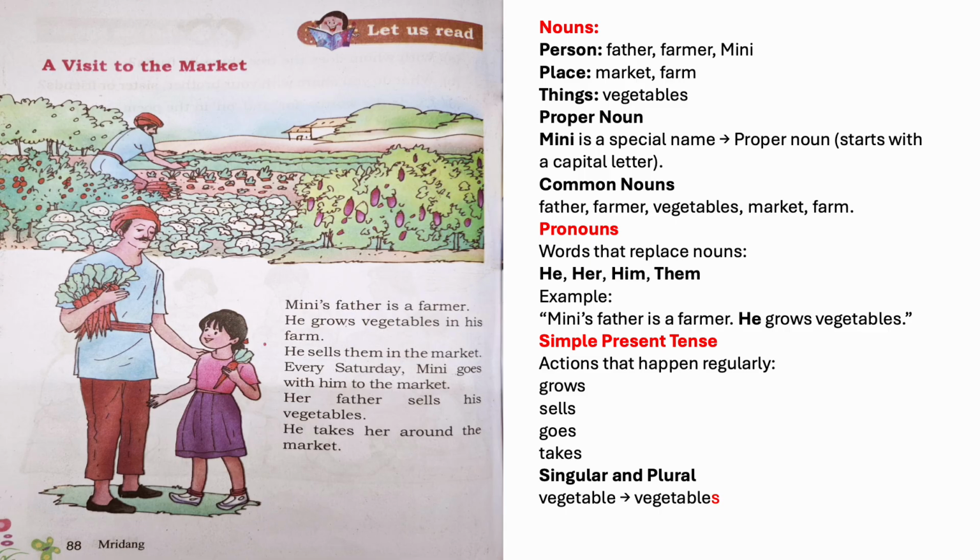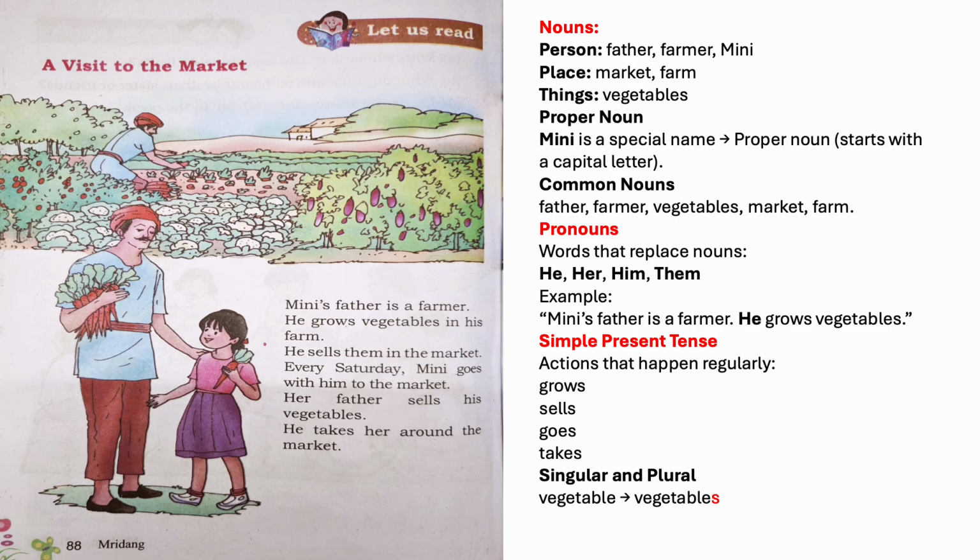Every Saturday, Minnie goes with him to the market. Saturday, it is a day of the week. It is also a proper noun. So it begins with a capital letter here. Goes is an action word. Him is a pronoun. It replaces father.